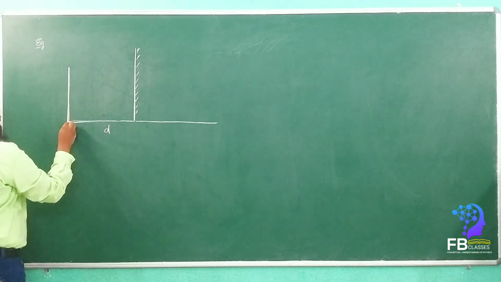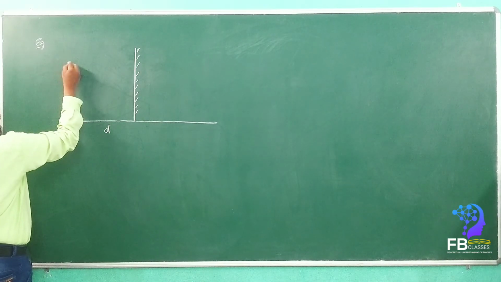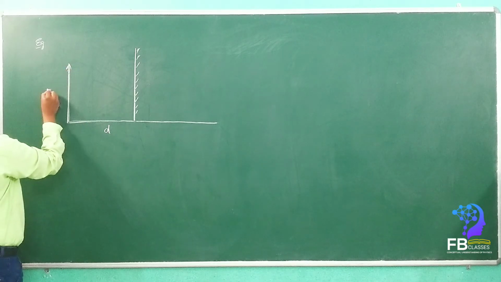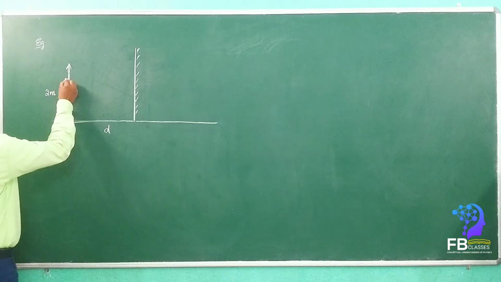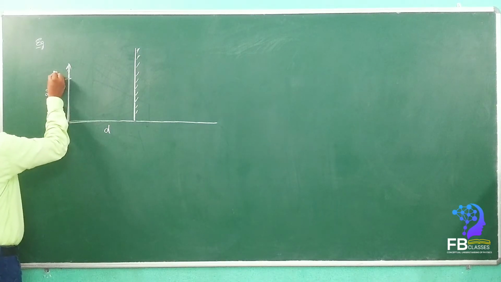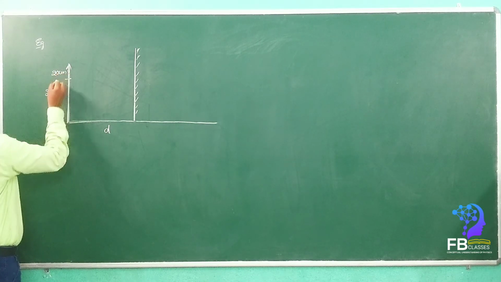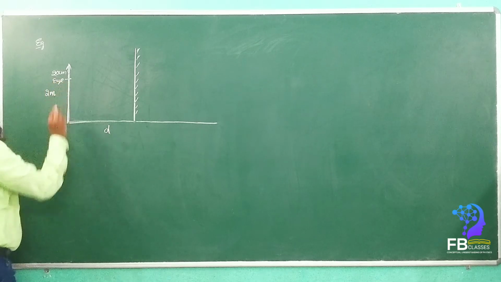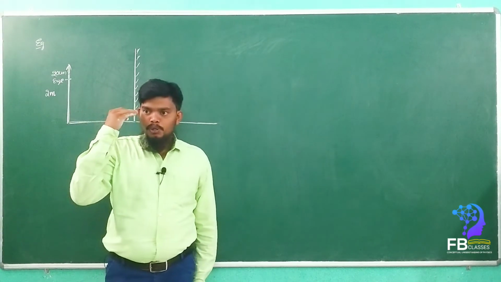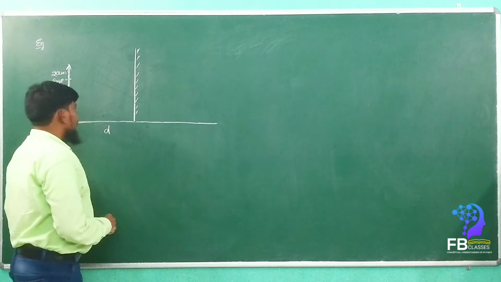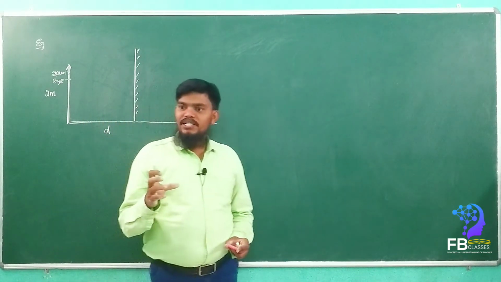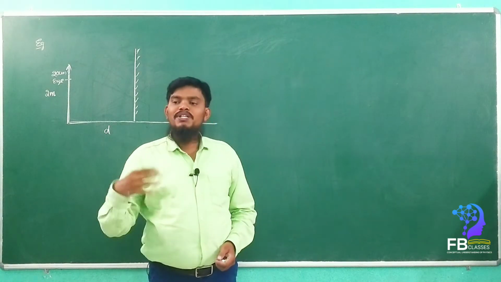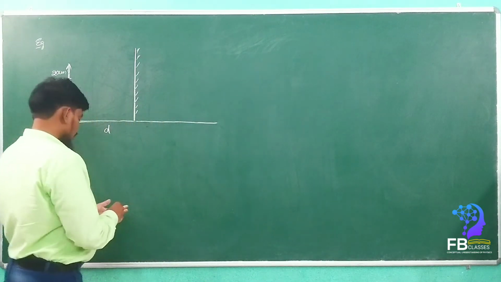A man is standing whose height is, consider, 2 meters. Now his eyes are 20 centimeters below. His eyes are located 20 centimeters below the head, yes or no? Now how much mirror is required to see his full image, and what is the position of the mirror? Simple. What do we have to do?